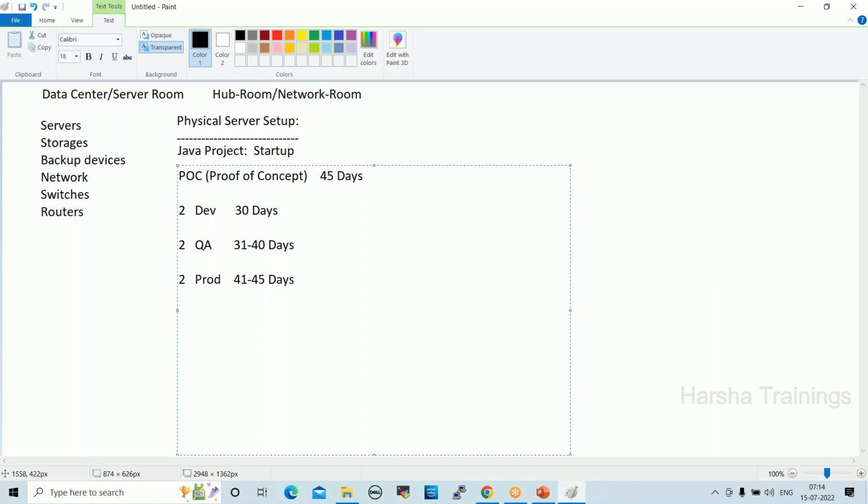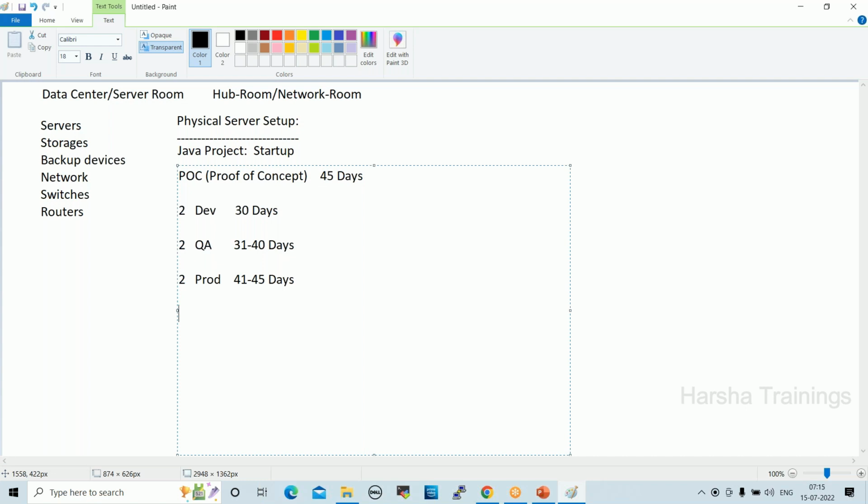This is the process every project in every company should follow. This is the standard process, right? Before getting a real project, a POC should be prepared so that we can showcase it to the client. If the client approves, we get the real project. This is the process, right? In this process, these are the physical servers. I'm talking about physical setup, not cloud setup, right?